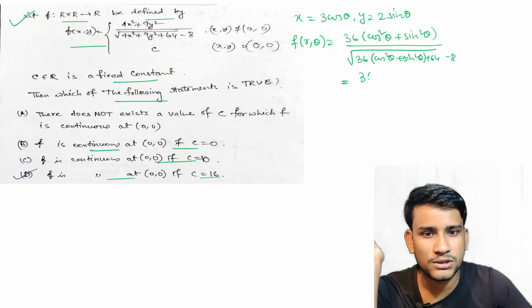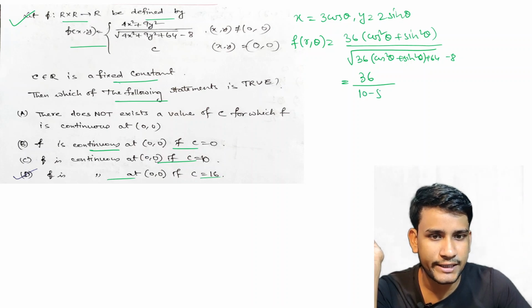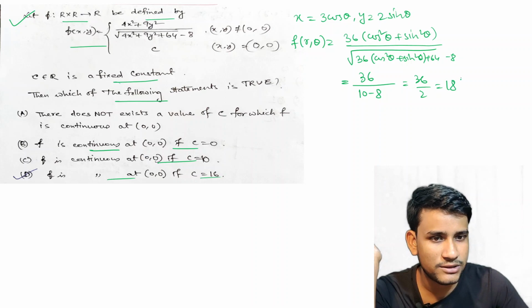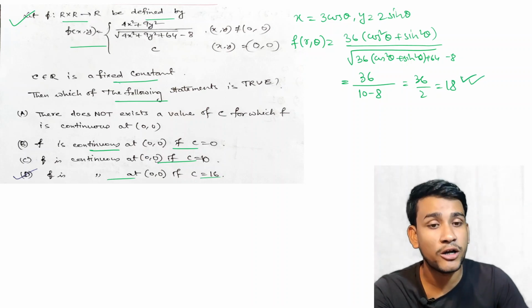So this is equal to 36 by root of 36 plus 64, that is root 100, minus 8. So this is equal to 36 by 2, this is equal to 18. So this is a finite value, not dependent on theta.